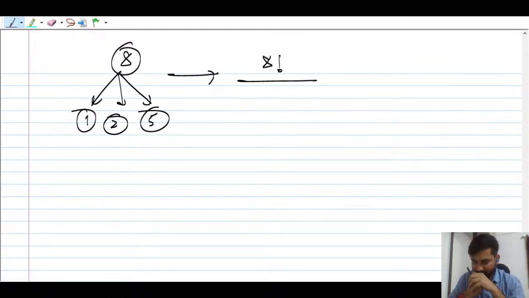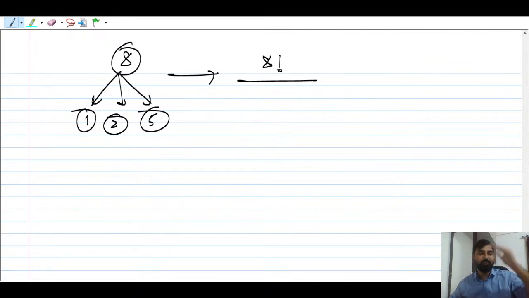Now what will you do here? See, you are overcounting. Keep in mind, you are overcounting, guys. You have arranged them in 8 factorial ways. Now the overcounted things you have to divide out, so duplicacy you have to remove. 8 people have already been arranged, and now you are going to divide them into 3 groups.